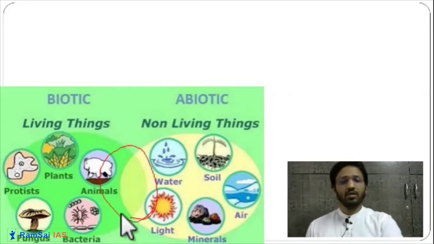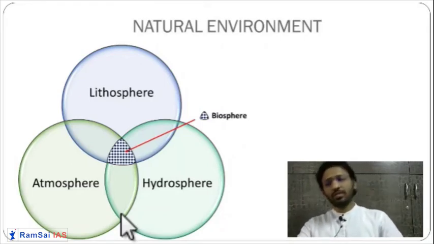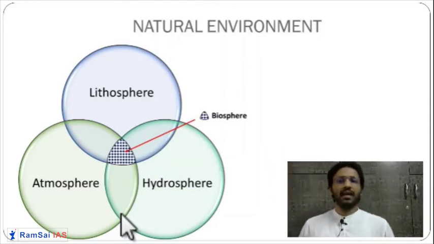Abiotic are non-living factors. Now, when we say natural environment, in the first slide we have said the natural environment. Where does this natural environment take place? When we saw the domains of the earth, we saw lithosphere, hydrosphere and atmosphere. Also we have seen that in this lithosphere, hydrosphere and atmosphere, the thin skin of these three components, we call it the biosphere, where life exists.